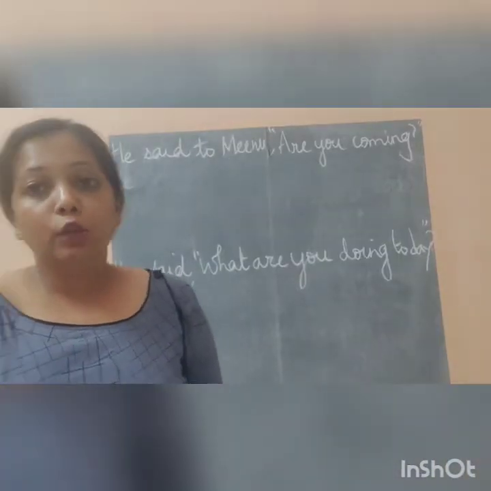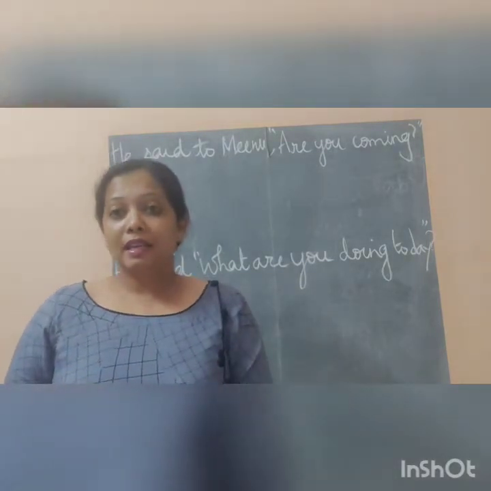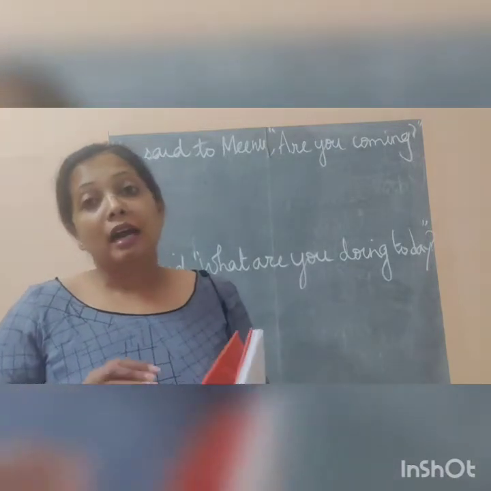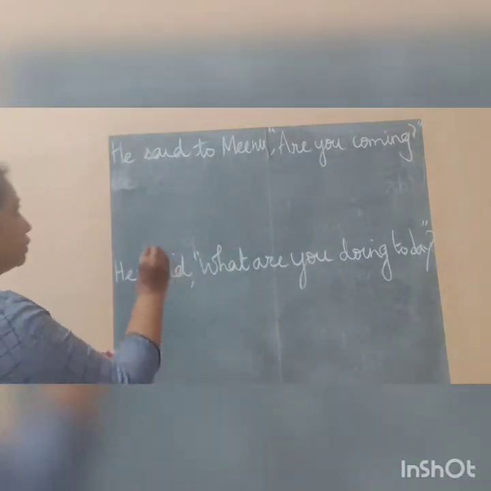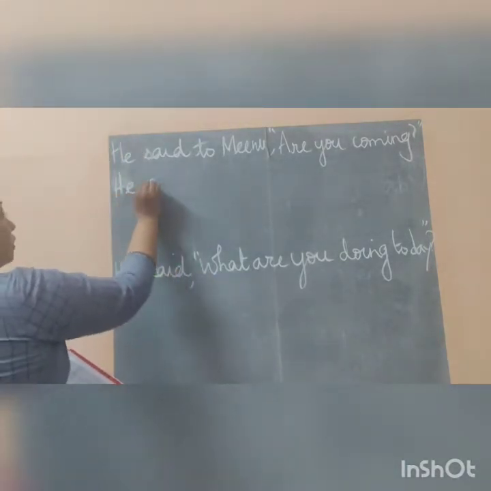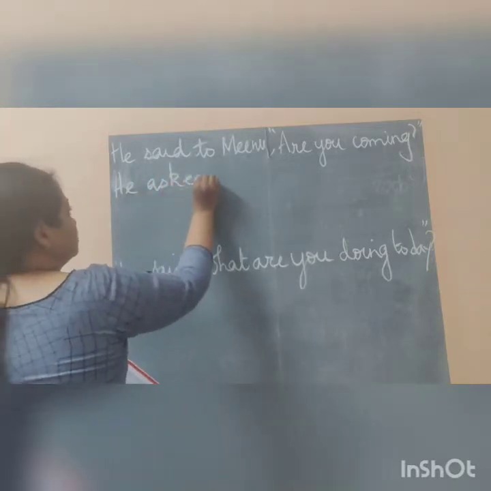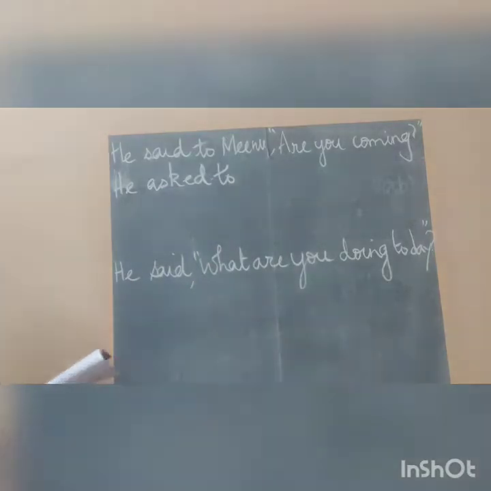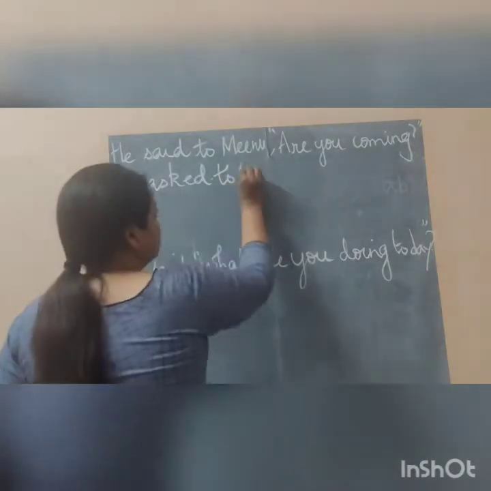So now, instead of said, when there is an interrogative question, we will be using asked. So we will be putting he asked. To, he asked to, what will you be putting after he asked to? Meenu. Yes, he asked to Meenu.